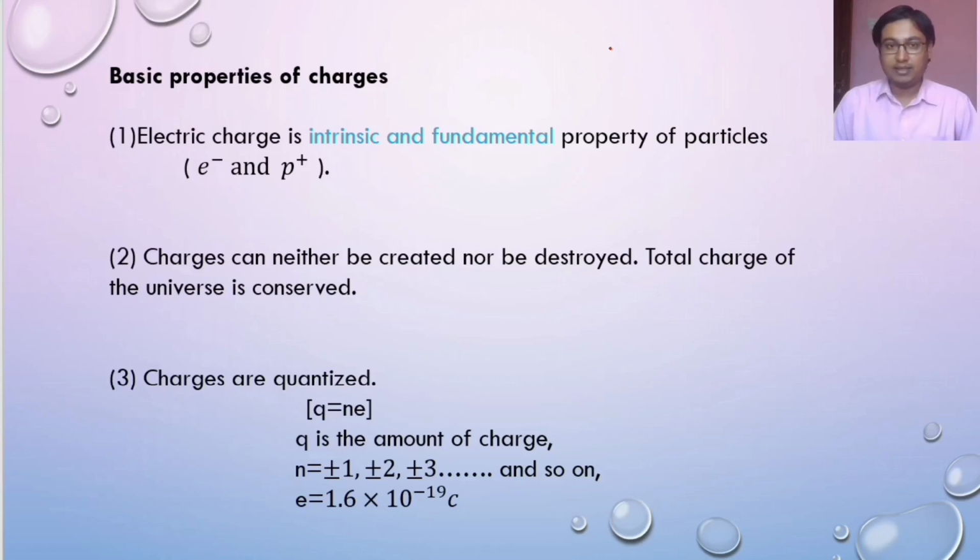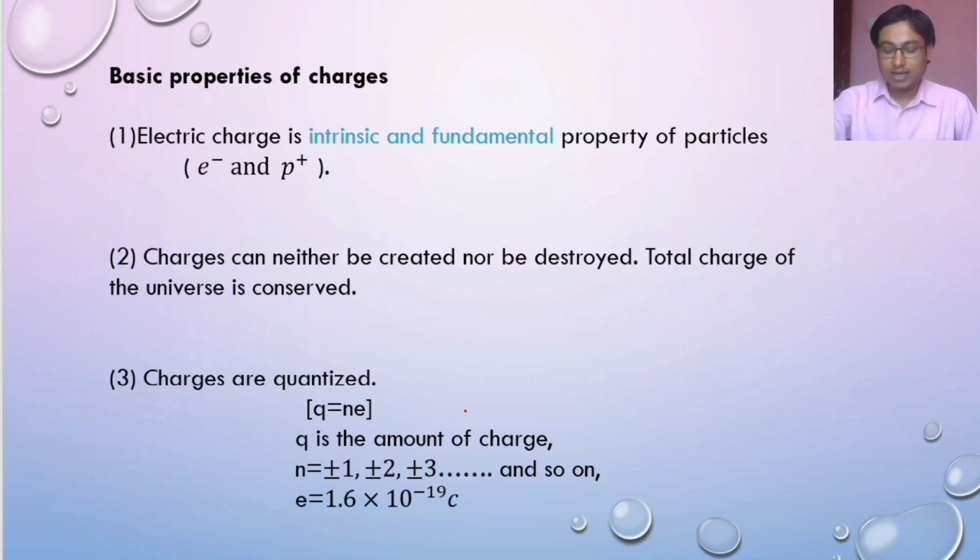Then, charges can neither be created nor be destroyed. The total charge of this universe is conserved. That means since the time of the Big Bang till now and in future also, the total number of protons and electrons, or any type of subatomic particles, the total sum will always be the same. What happens is that charges transfer from one object to the other object, but the total always remains constant.